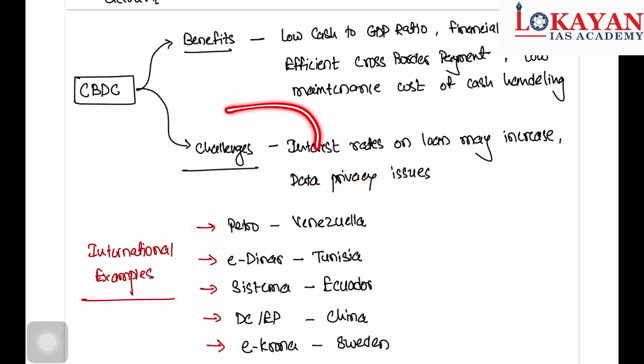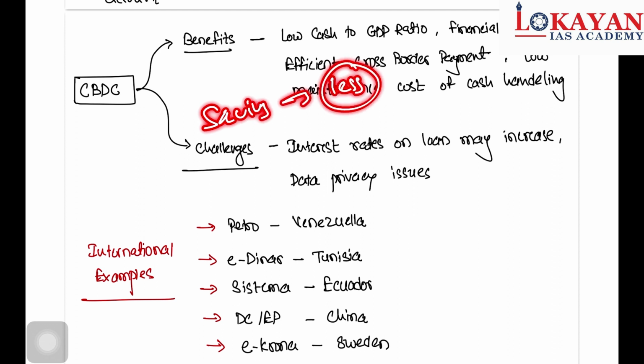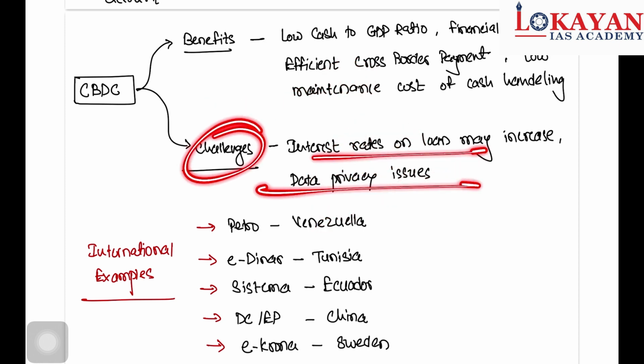Because banks lend money from our savings, not all, but a significant part of it. If there is less saving, then banks will have less money, so lending cost will increase, and to cover this cost, interest rates will increase. This is the rationale behind this, one of the challenges.